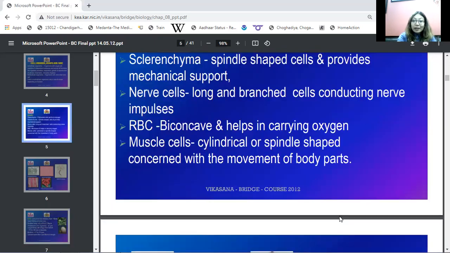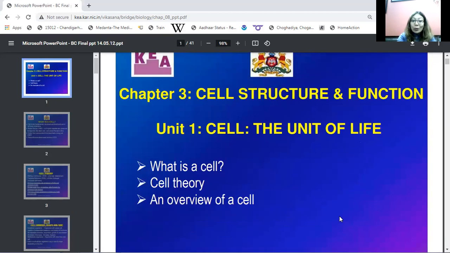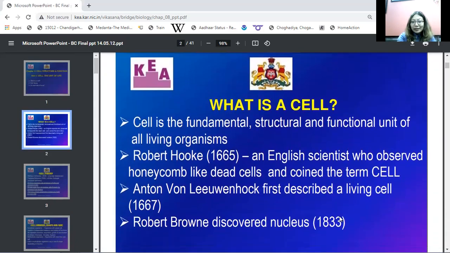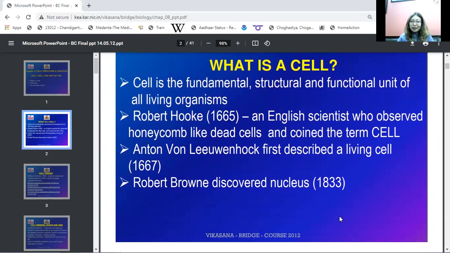So in this topic, we have covered what cell theory is, and an overview of the cell, how cells vary in shape, size, and number. The next topic is the basic structure of the cell, which I will take in my next lecture. I hope this topic is clear to you. What is a cell? What is cell theory? How was it discovered? And how do shape, size, and number vary from organism to organism?